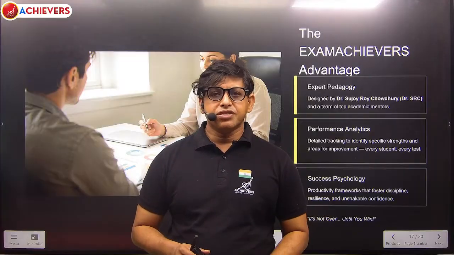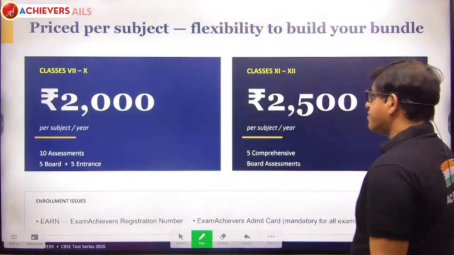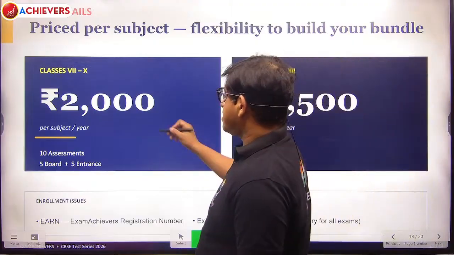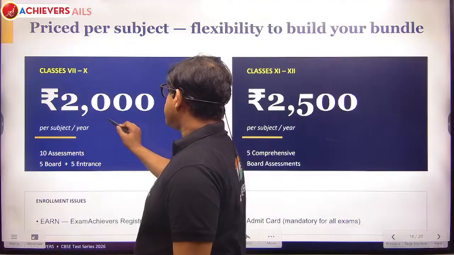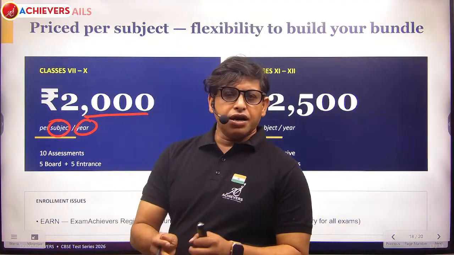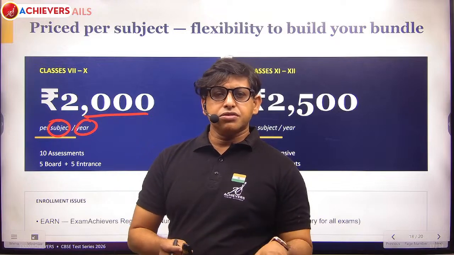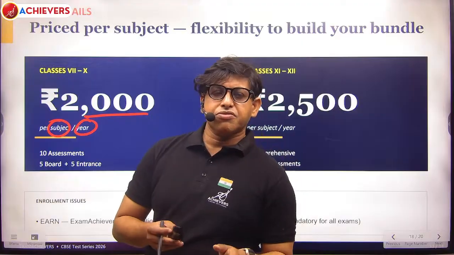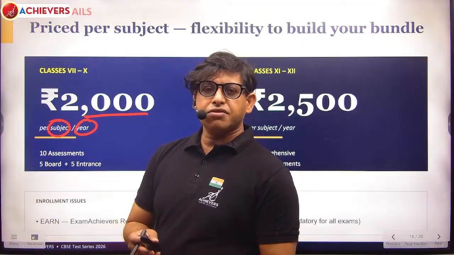What you need to do is, for the phone numbers that are given, this is the particular fee for classes 7 to 10. It's 2000 rupees per year per subject. So if you are taking physics, you are going to pay 2000 rupees only. If you are taking physics and also chemistry, then you are going to pay 4000, 2000, 2000 and like that.